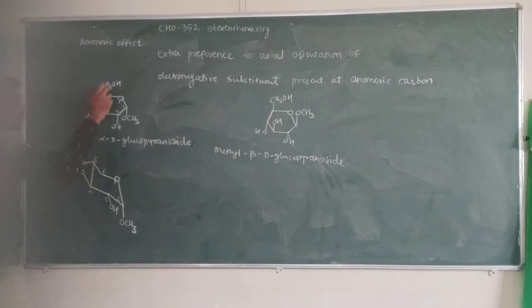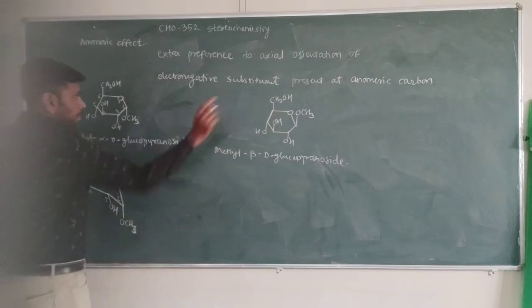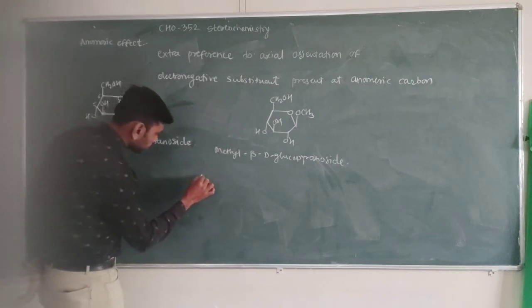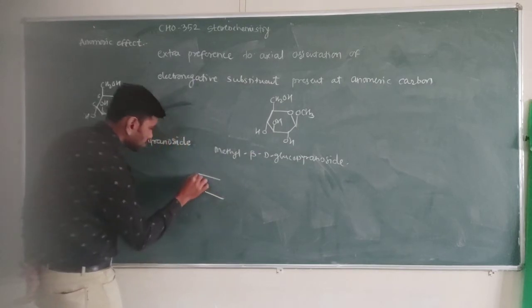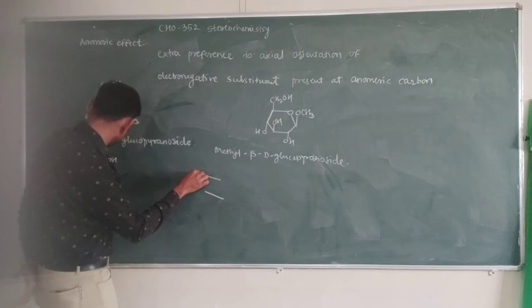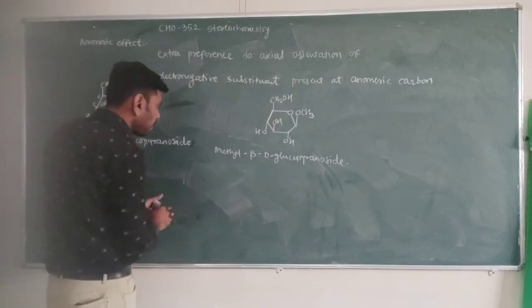And 6 contains CH2OH on the upward side. So I have written this structure. Similarly, we can write the other structure, beta D glucopyranoside.